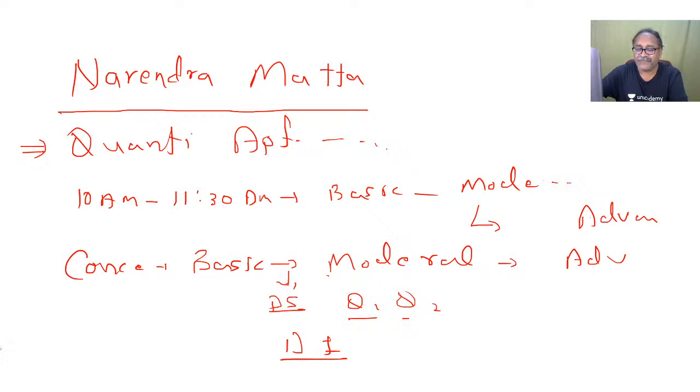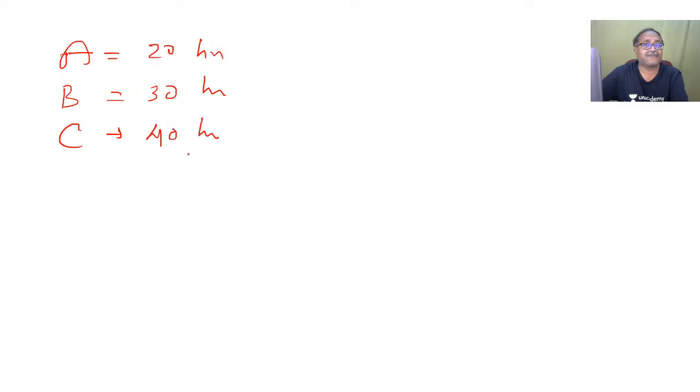Okay, my friends. Today's topic is pipe and cistern. Suppose I ask you that pipe A can fill the tank in 20 hours and pipe B can fill the tank in 30 hours, and there is a pipe C which can empty the tank in 40 hours.